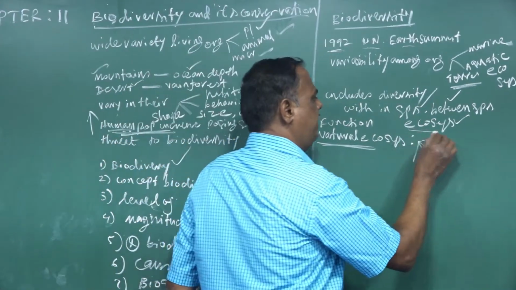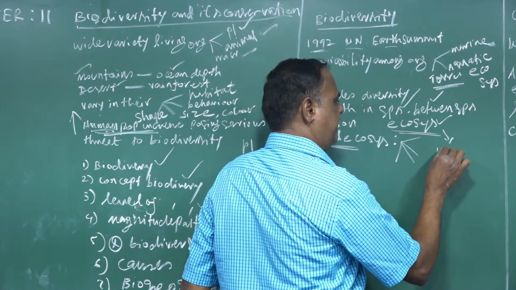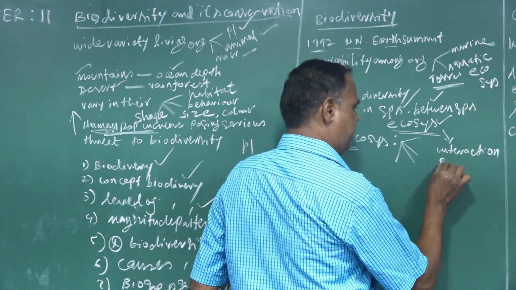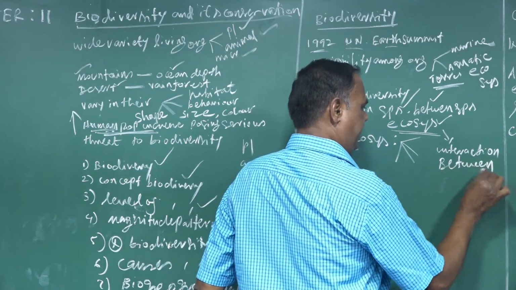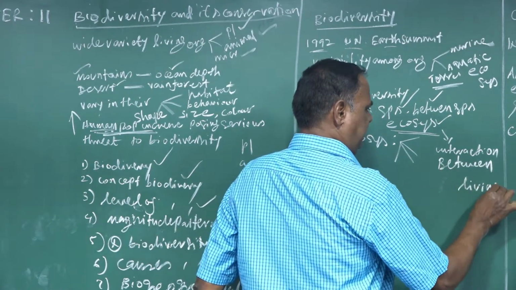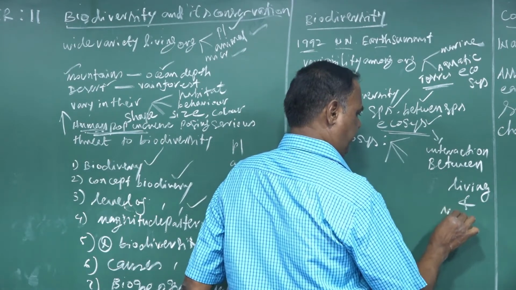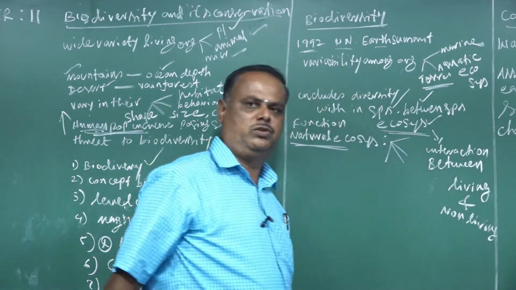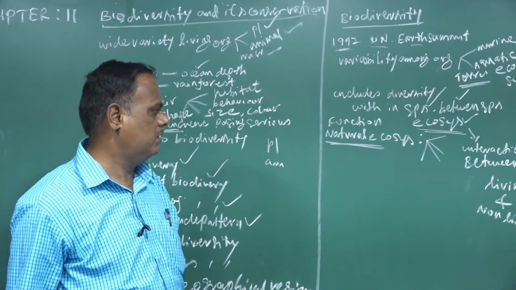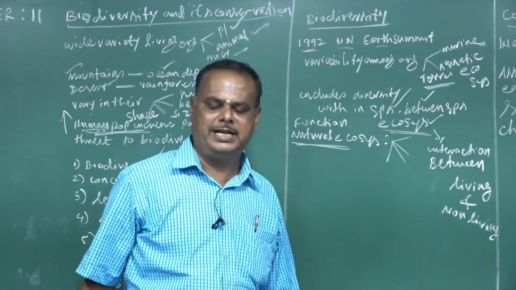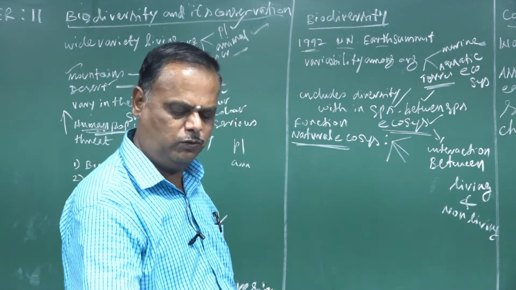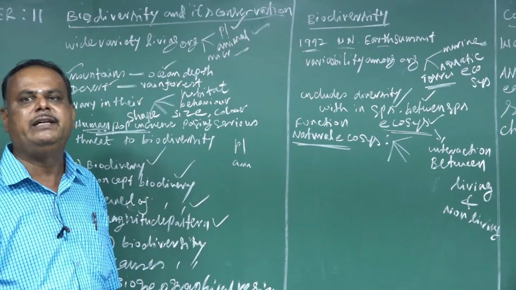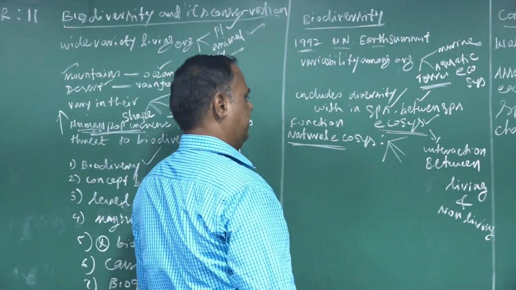Before we study that, what is meant by ecosystem? The ecosystem means the interaction between living and non-living components. For example, forest ecosystem, desert ecosystem, terrestrial ecosystem, grassland ecosystem. These are different ecosystems. The interaction between the living and the non-living environment is the term for ecosystem.